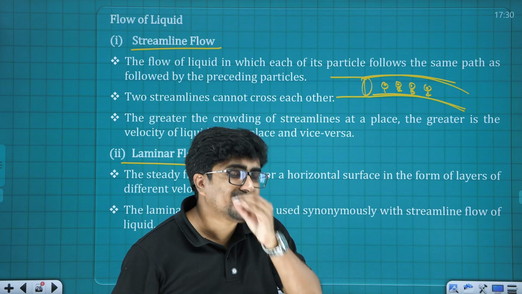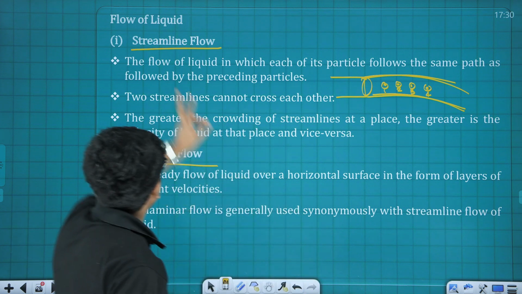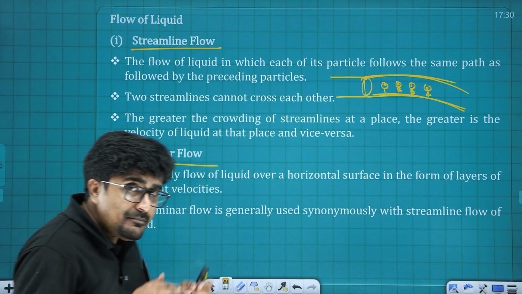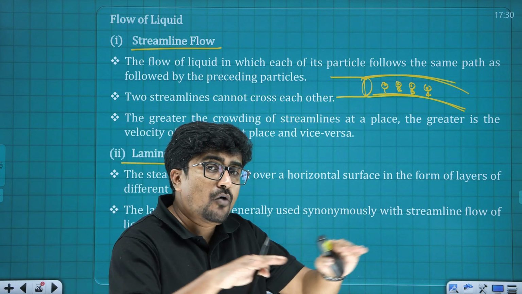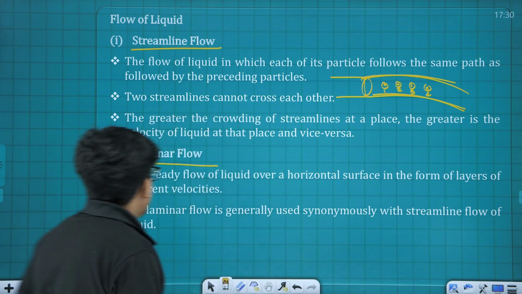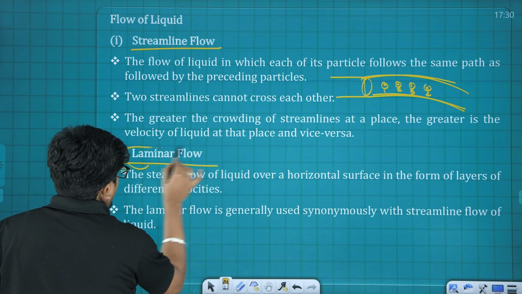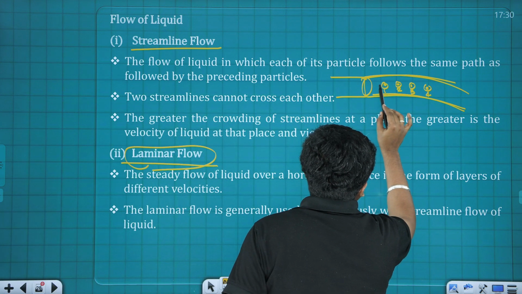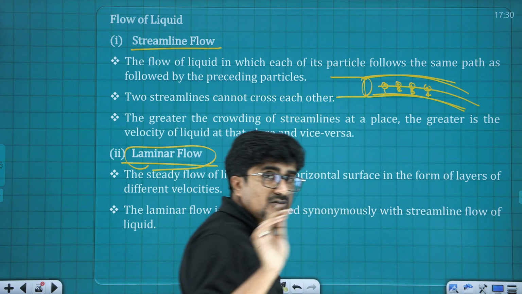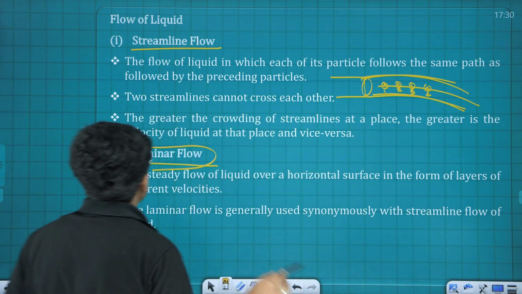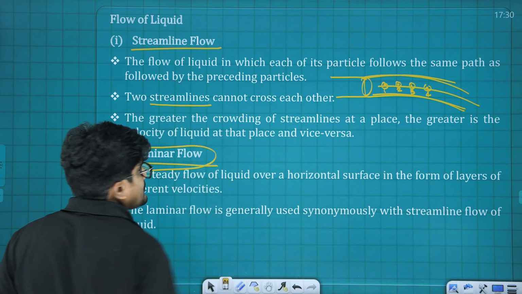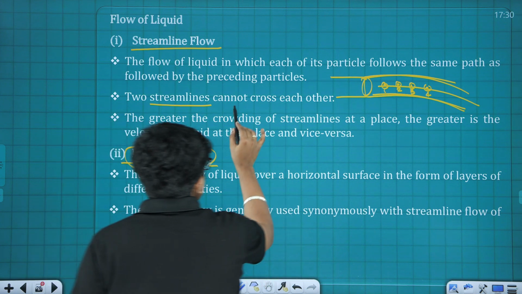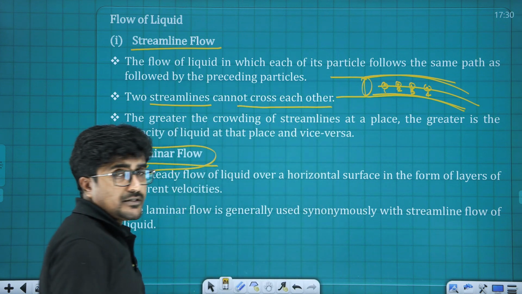Okay, that type of flow is known as what? A streamlined flow. And if the same type of flow is happening over a surface, we call it what? Laminar flow. Okay, and now if I consider this path and join it using a smooth line, we call that as what? Streamlines. Always remember, two streamlines cannot cross each other.